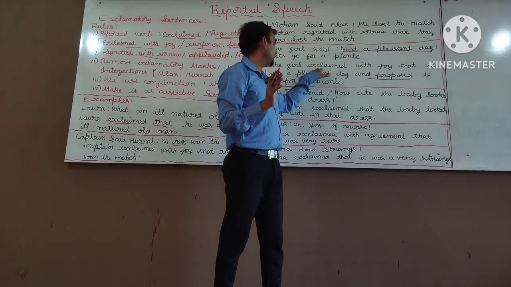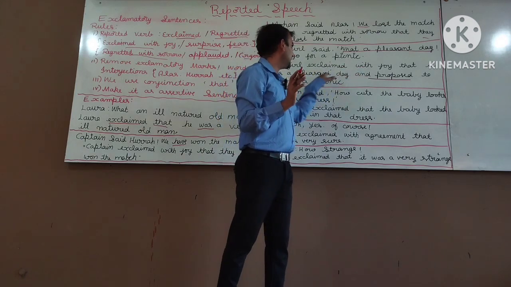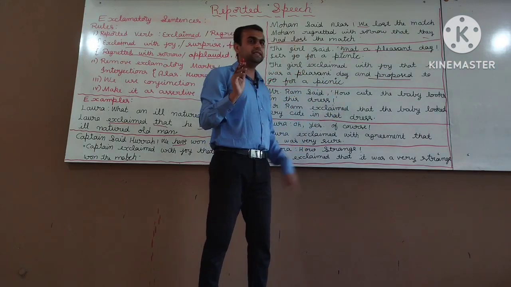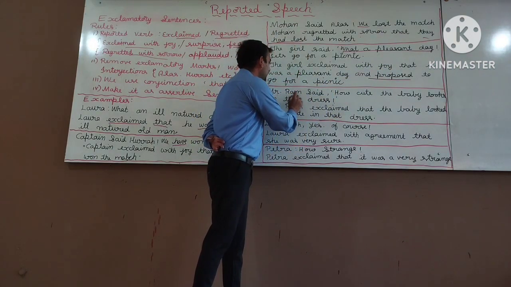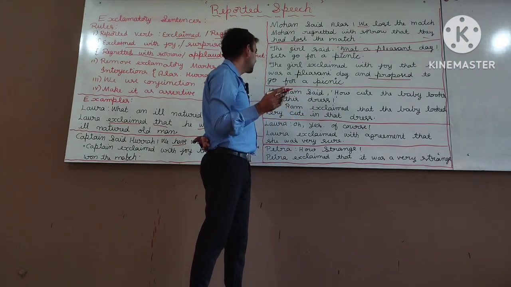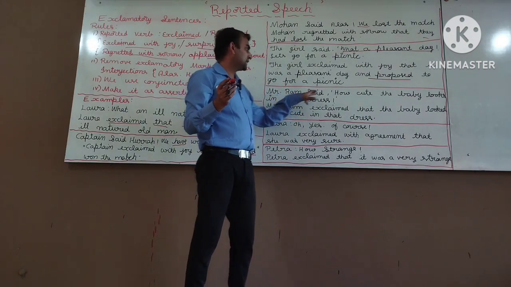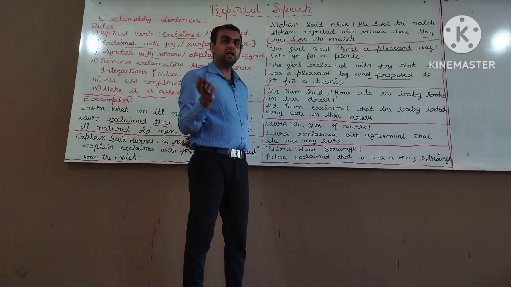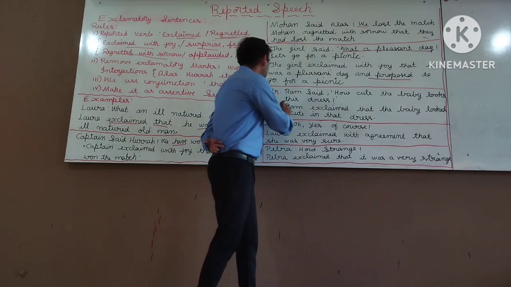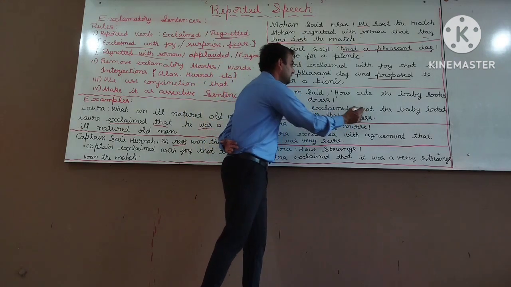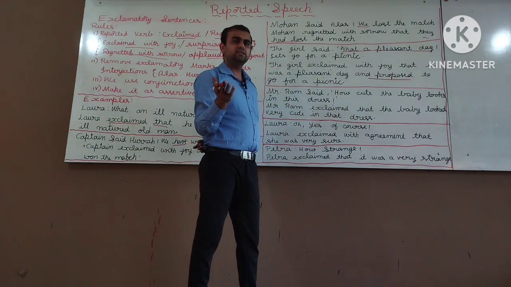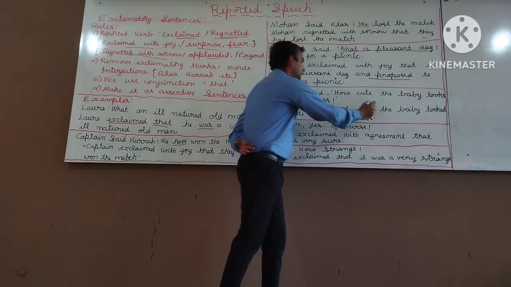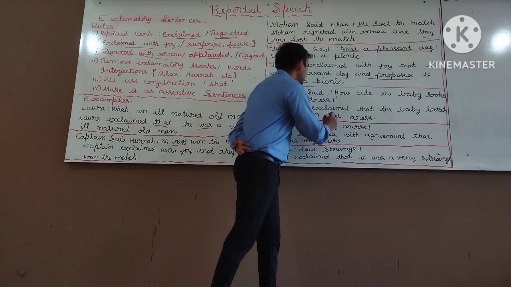Here the first one is, the girl exclaimed with joy that it was a pleasant day and proposed to go for a picnic. Next, Mr. Ram said, how cute the baby looks in this dress. It is an exclamatory sentence. How to change this sentence into reported speech? Mr. Ram exclaimed that. Either we can write joy, it is fine. If you don't write also, it is fine. Mr. Ram exclaimed that the baby looked very cute in that dress.